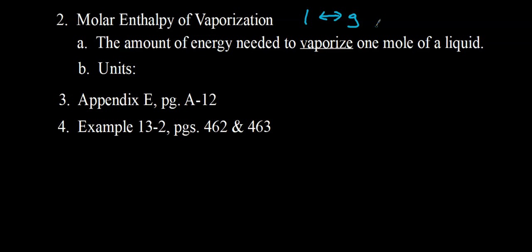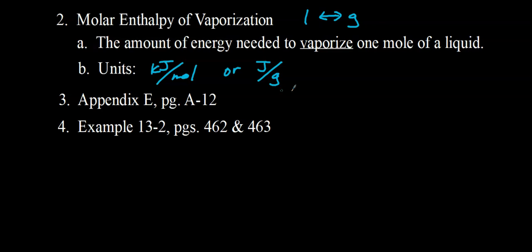Technically, molar heat of vaporization is the energy in kilojoules per mole of substance that is either vaporizing or condensing. Sometimes, though, we'll be given heat of vaporization in joules per gram, the amount of energy in joules required to, say, boil a gram of a substance. So either way, kilojoules per mole or joules per gram.